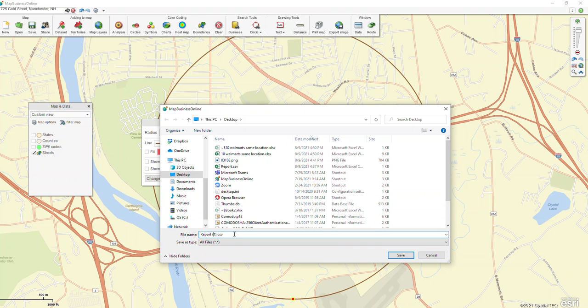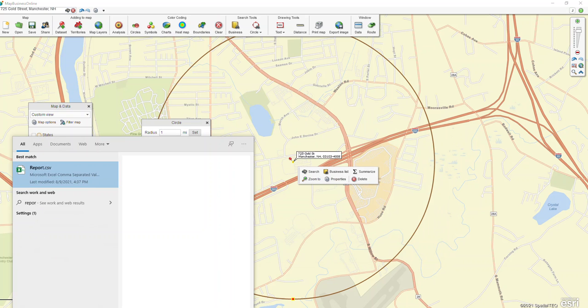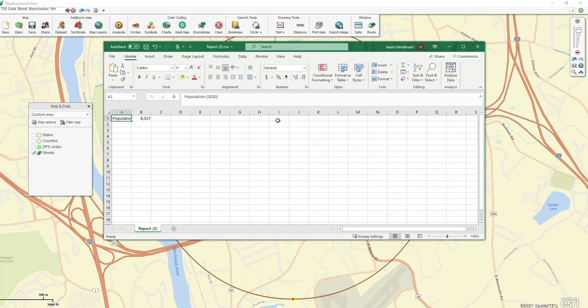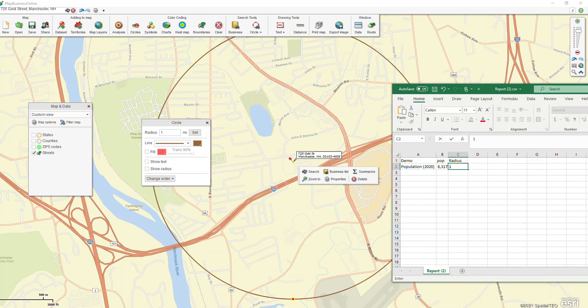And so when I do that, and open it up, it's going to look like this. So you're going to get your population and the value. What this doesn't tell you is what the radius is. So you could add the information in. So let's insert a column here. Just do demo pop and then radius. And so I could enter in number 1, and that's my value.